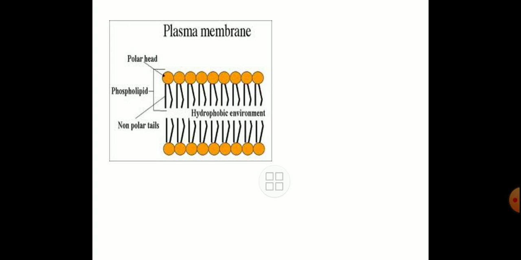These are the lipid molecules. So we can find non-polar tails, and polar heads, which are a spherical structure. Very interesting is that the non-polar tails of the lipid bilayer are hydrophobic in nature, in the sense they are repellent to water. But the polar heads are hydrophilic in nature, in the sense they love water molecules, they attract water molecules.